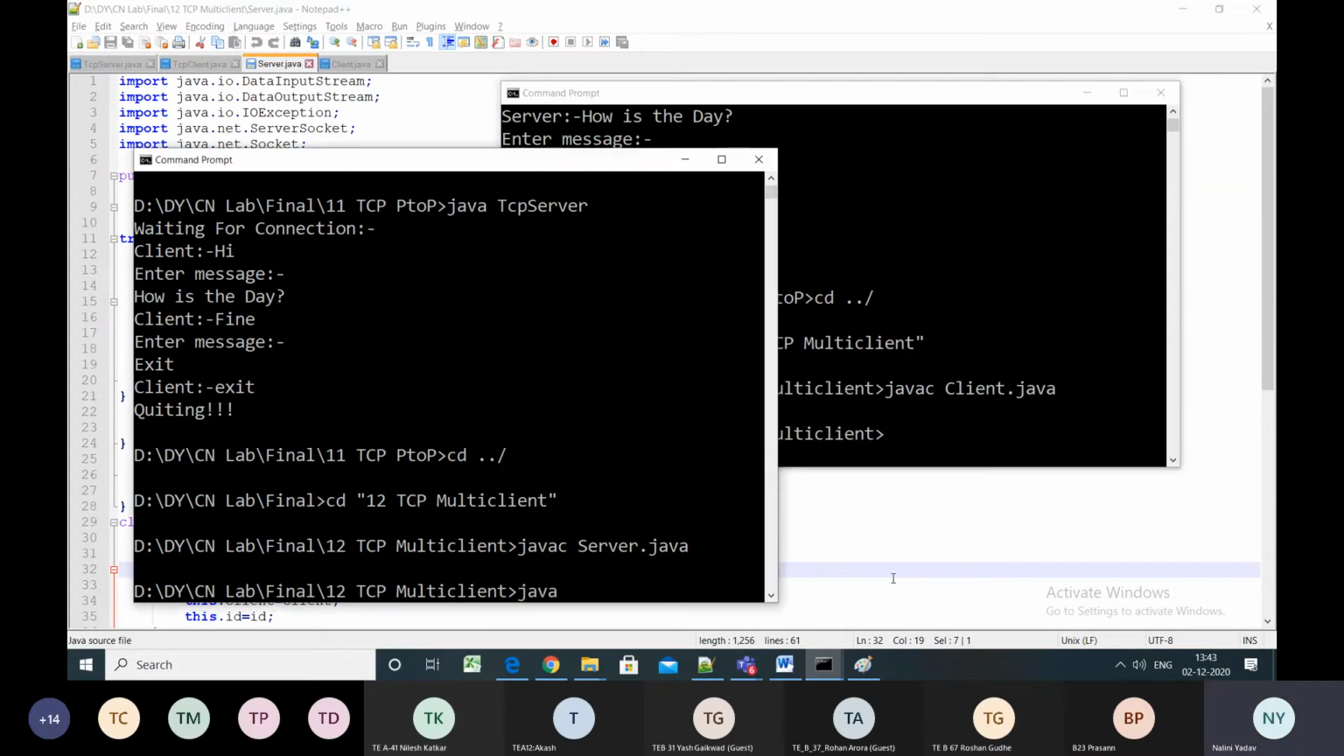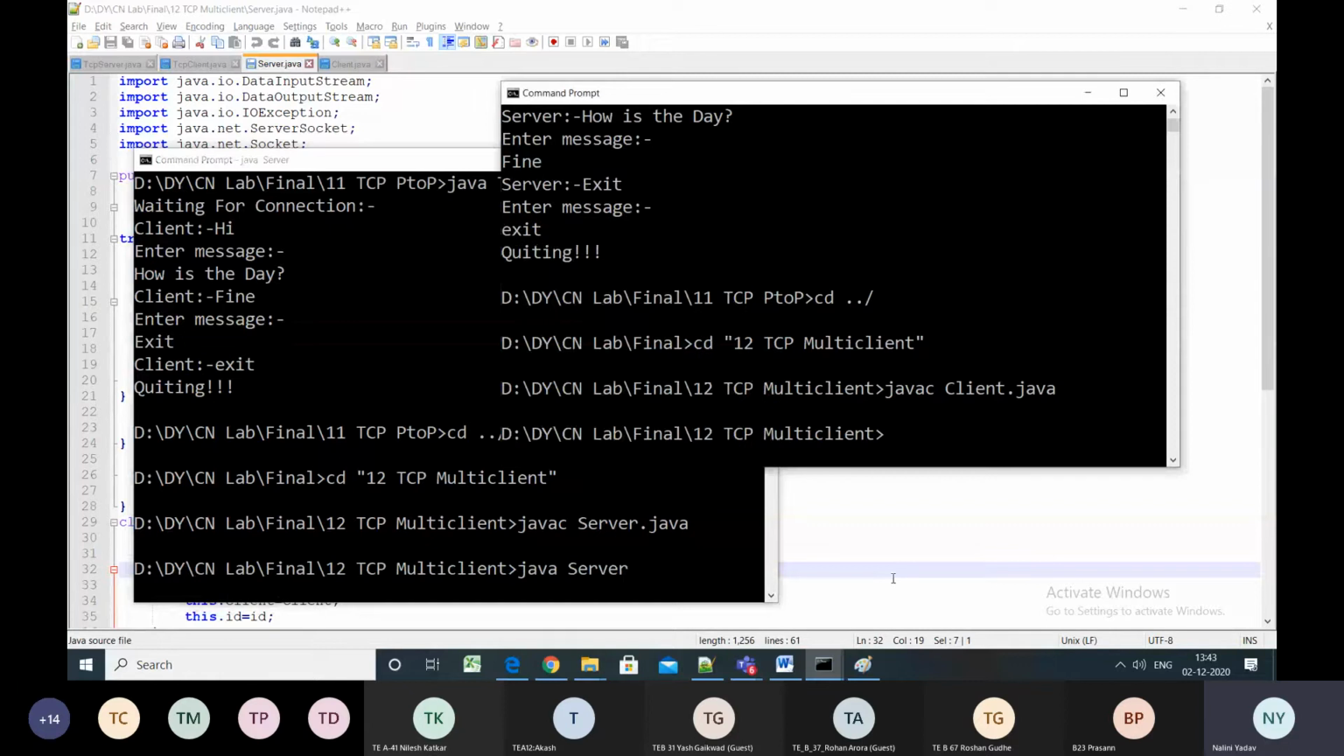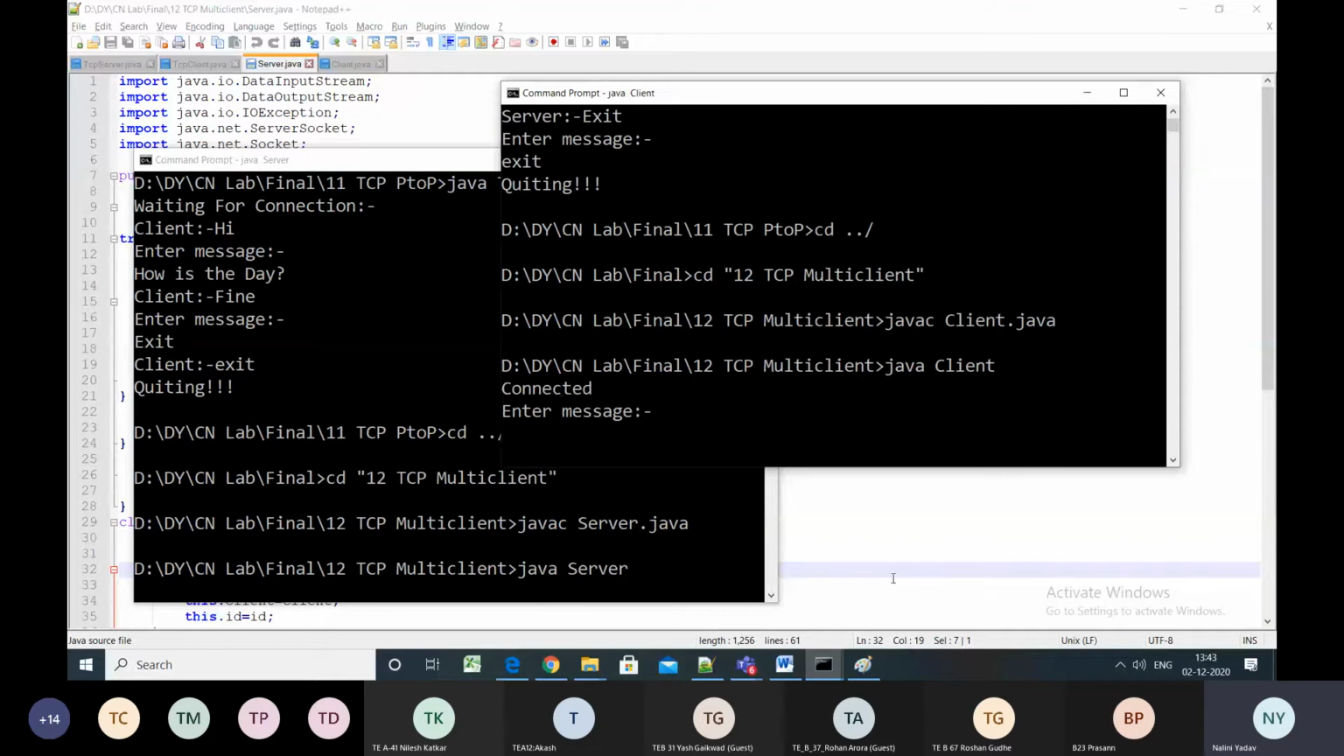Then let me execute the server. As I said, always server has to be running first. So my server is executed. I'm going here for the client. So Java client. So my client has started.